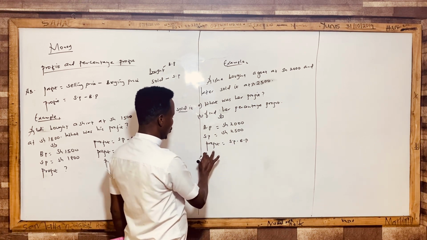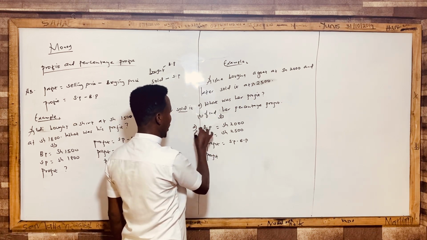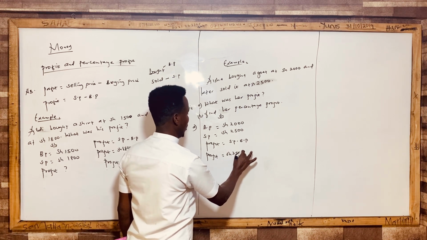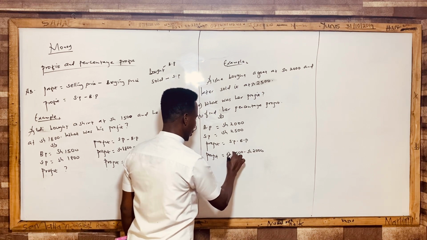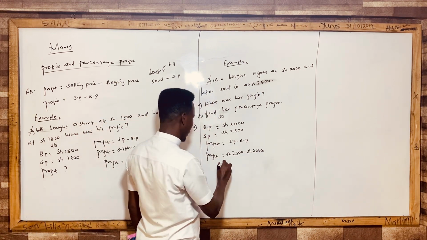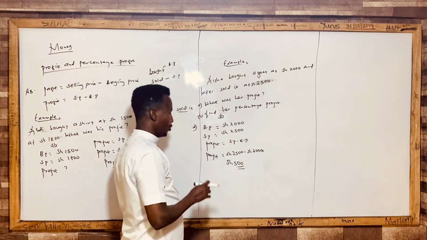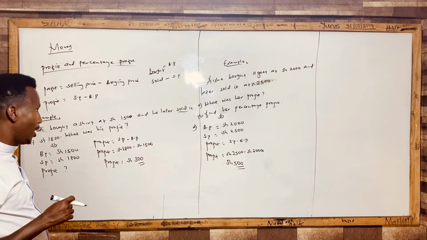Remember we are working out question A. So profit is equal to 2,500 minus 2,000. This will give me 500. So this is her profit.